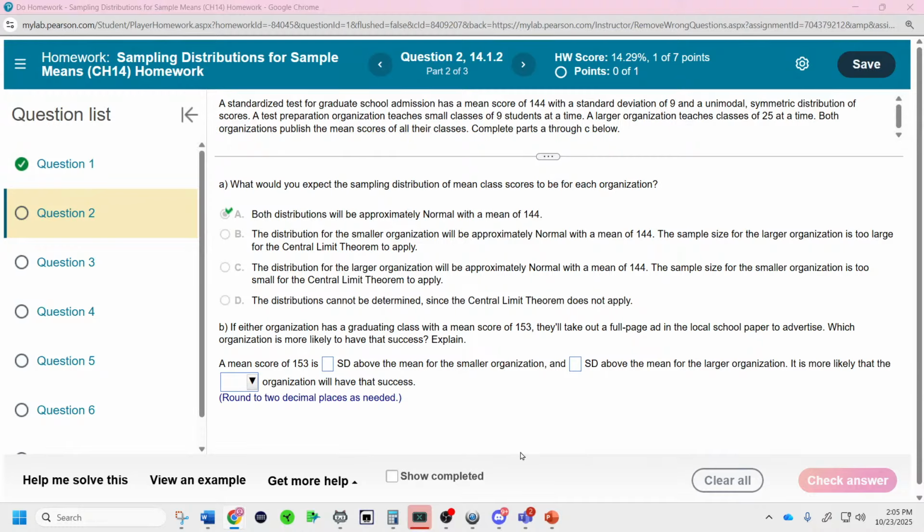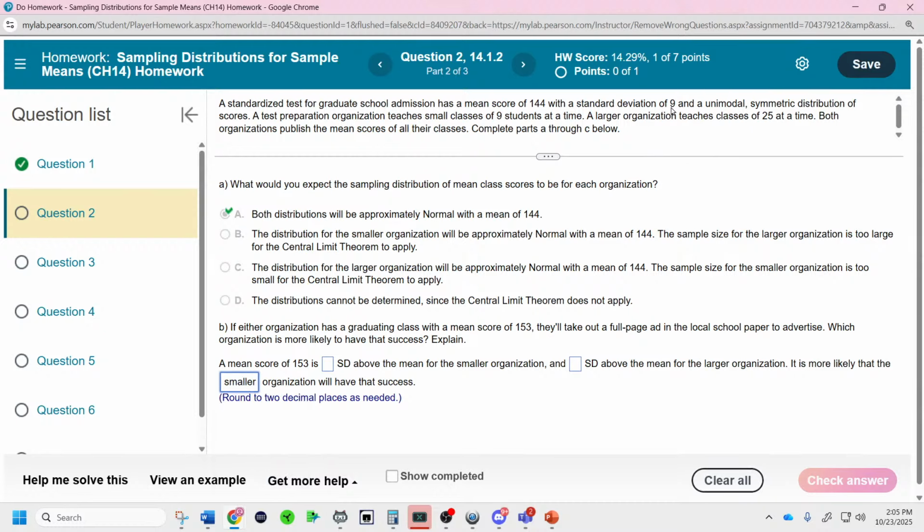If the organization has a graduation mean of 153, they'll take a full paper advertisement. A mean score of 153 is this many standard deviations from the mean for the smaller and this many standard deviations for the larger. It's more likely for the smaller. I'll explain why, and I'll find the answers.